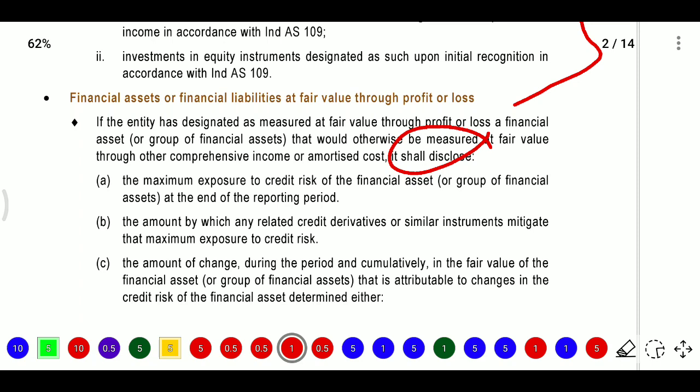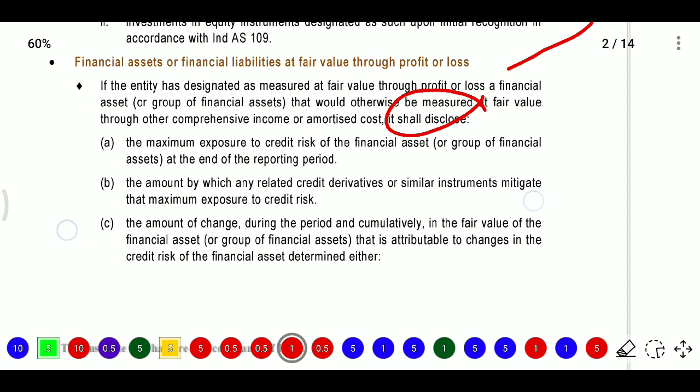Then it shall disclose. What disclosures will be required? Firstly, what is the maximum exposure to credit risk of the financial assets? So we need to see the credit risk. Because if it has credit risk, it is not an available option to maintain that item in P&L.